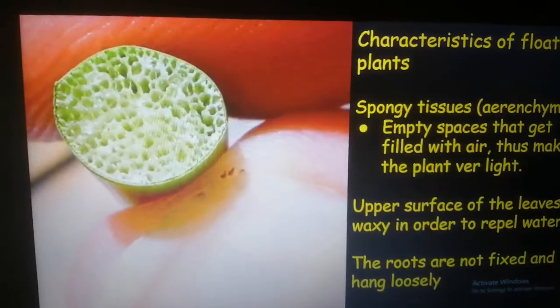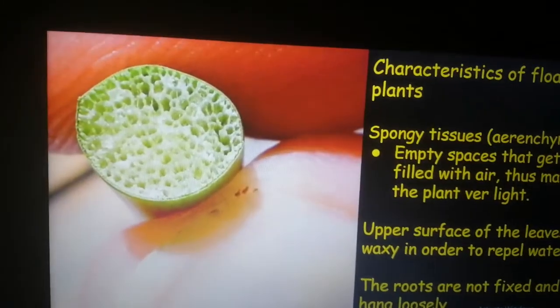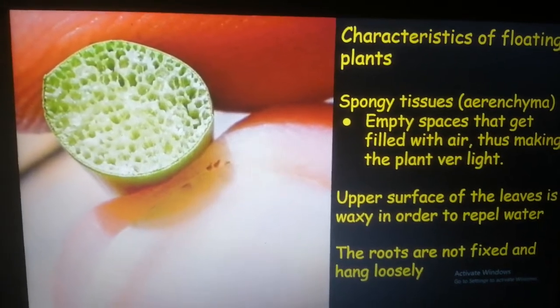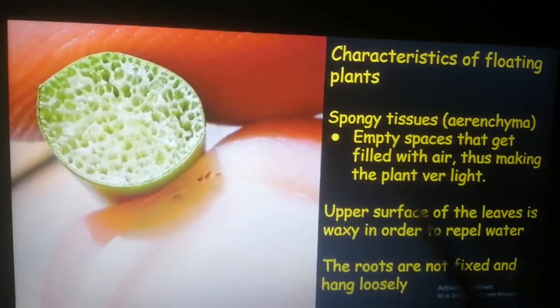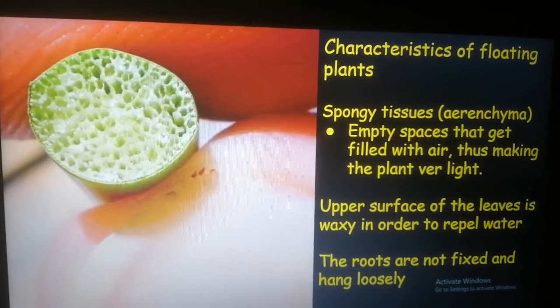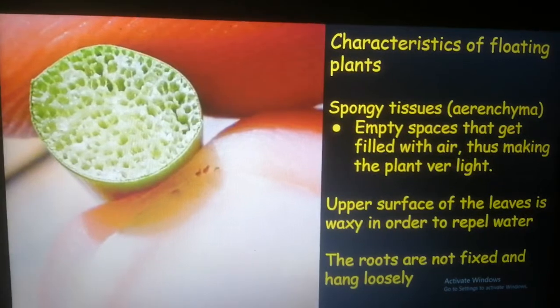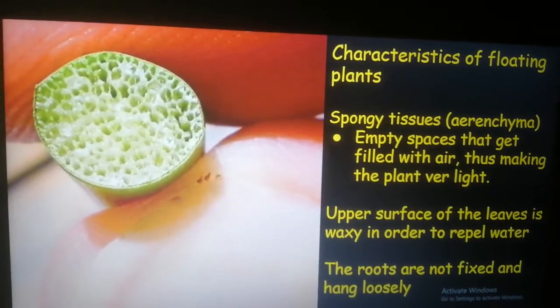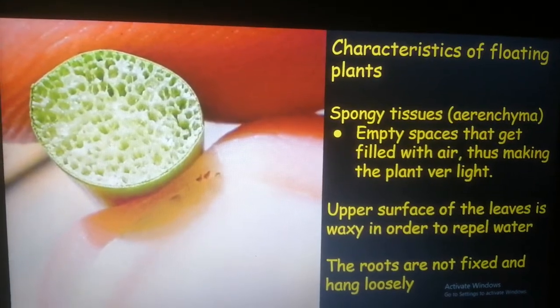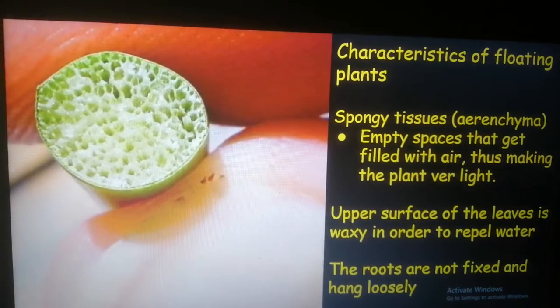These spaces get filled with air, thus making the plant very light and therefore helping it to float on the surface of water. Then they have waxy leaves which repel water, and then the roots are not fixed, they are floating and hanging loosely under water.